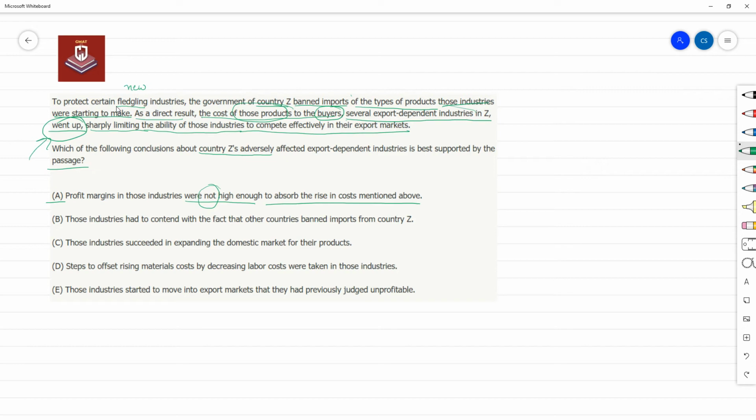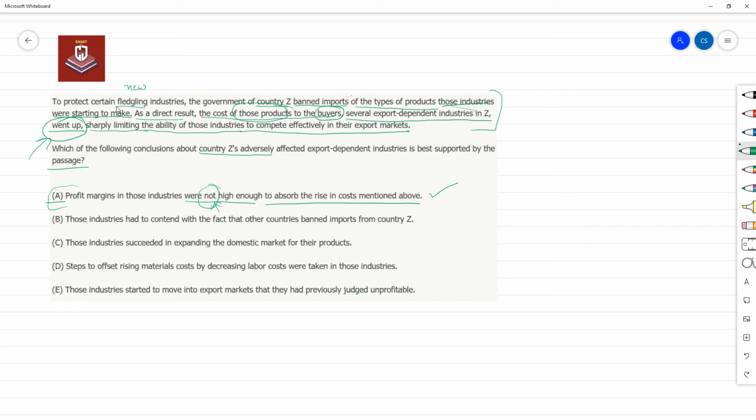Oh, so if this is not the case, then actually it's going against the information in the passage. Hmm. So it means that given the passage, we can say that profit margins were not high enough, because if this is not the case, then it contradicts the passage. Oh, so option A is the potential answer.